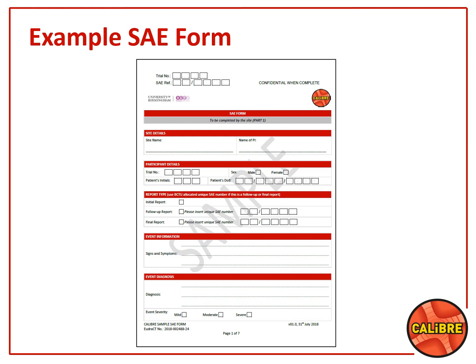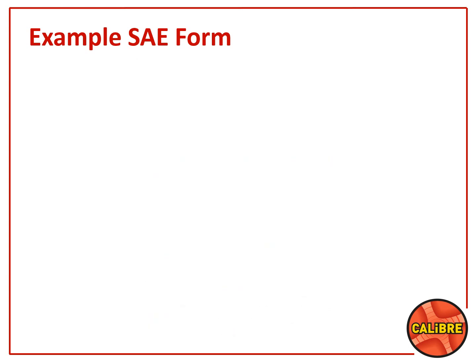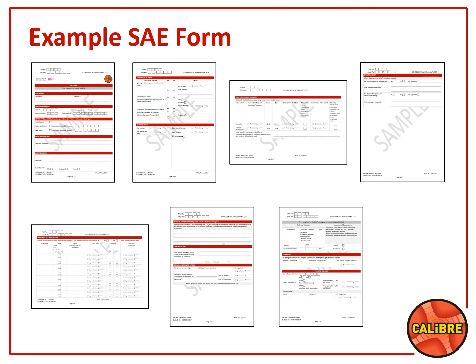That phone call with just minimal information would suffice at that point in time, and we would acknowledge that through an email with the SAE reference number. So moving on to the example of the SAE form: part 1 is completed by yourselves, part 2 is completed by the CI, and part 3 is completed by myself or a delegated person in BCTU.